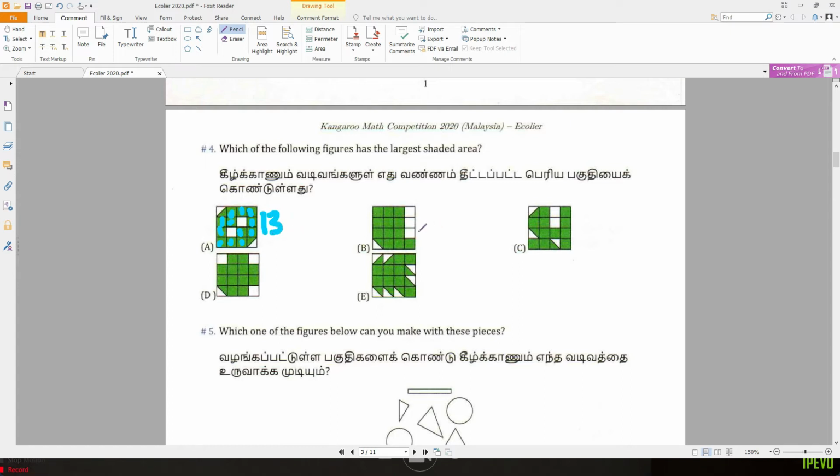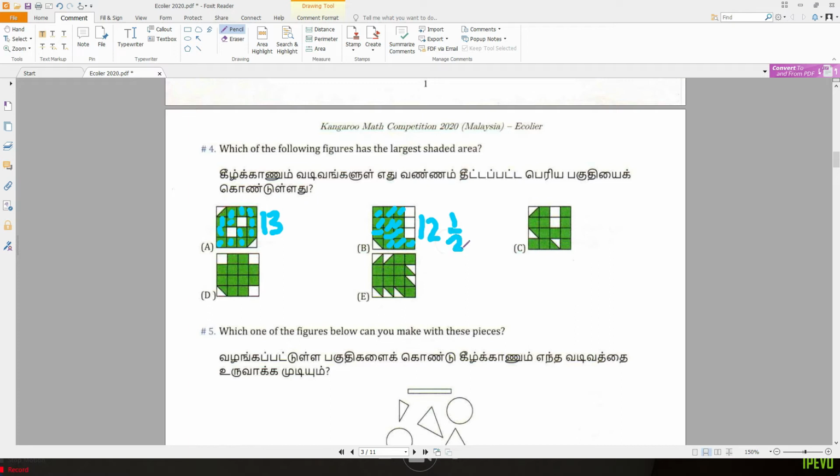Okay, look at the second one. We have 1, 2, 3, 4, 5, 6, 7, 8, 9, 10, 11, 12. And then here we have a half. So this is 12 and a half.